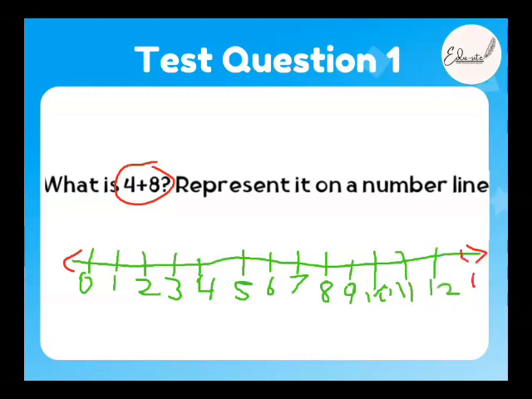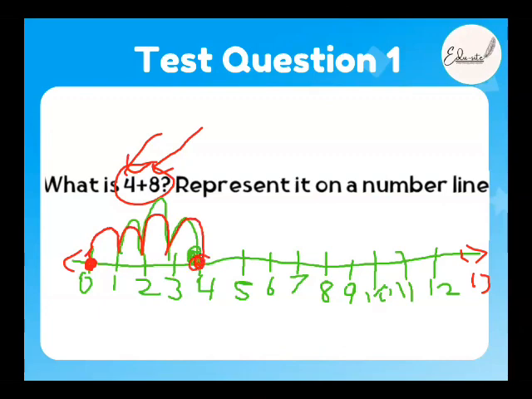Now we have to jump. Yes. First you need to mark. Which one, beta? First you need to mark 4 or you can mark 8, whichever you want. Okay, so first take the place of 0 and then start the jump. Now, from where should you jump? From 0, right? 0 to 1, 1 to 2, 2 to 3, 3 to 4. This is the first answer, 4. Okay, then what you have to do is add 8 to it now. The first jump is 4 plus 1 is 5, correct? Yeah. Do it now, beta. Add 8 to it.